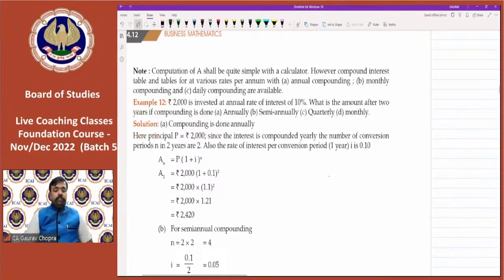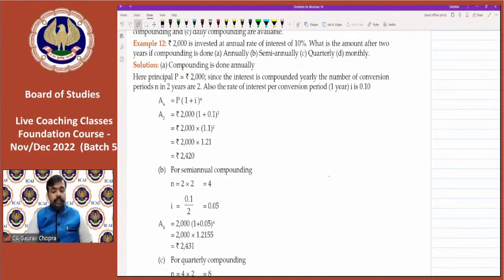Then example number 12. Now this is the basic question. Rupees 2000 is invested at annual rate of interest of 10%. So this 2000 is the principal. N is the rate of interest. Now, what is the amount after 2 years? We have to calculate amount at the end of 2 years. So this 2 is the time period. If compounding is done annually, semi-annually, quarterly, and monthly. So 4 figures we have to calculate. So let us begin with the first one.